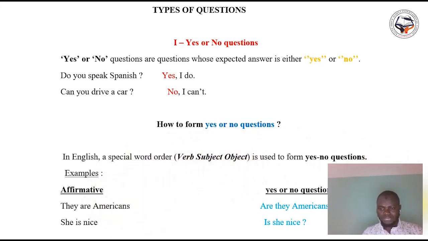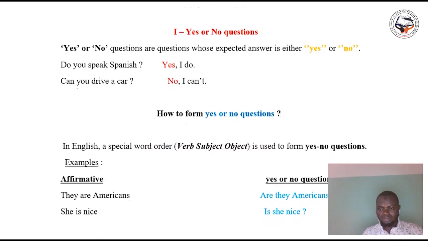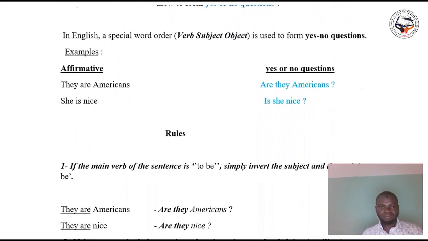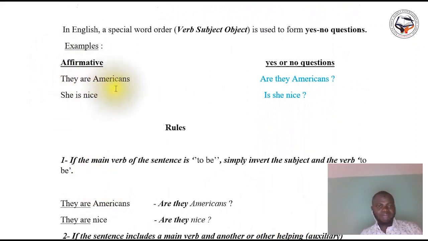Example. Let's see an illustration. They are Americans. Here, they is the subject, are is the verb, Americans is the object. Subject, verb, object. She is nice. It is the same. She is the subject, is is the verb, and nice here is an adjective.